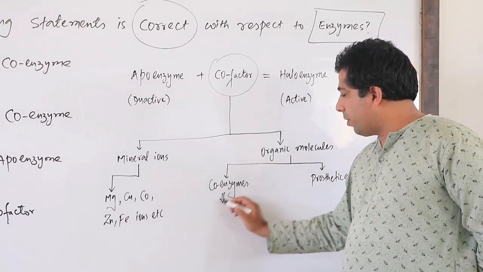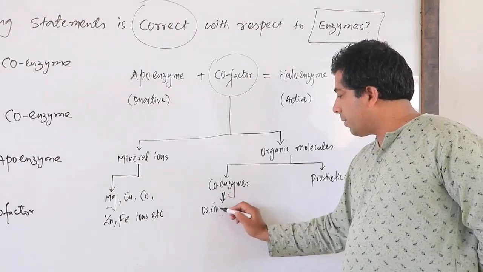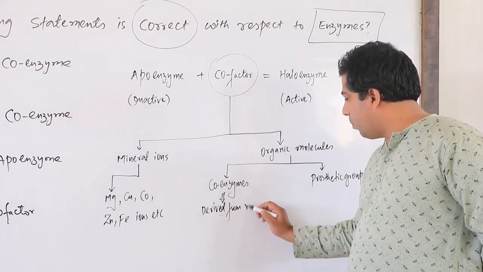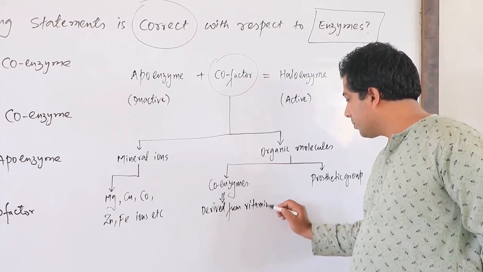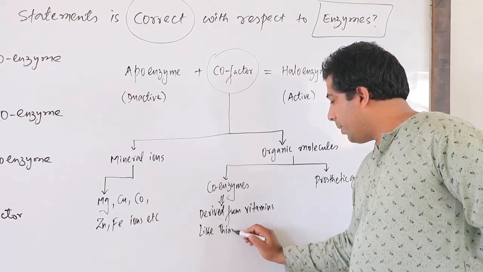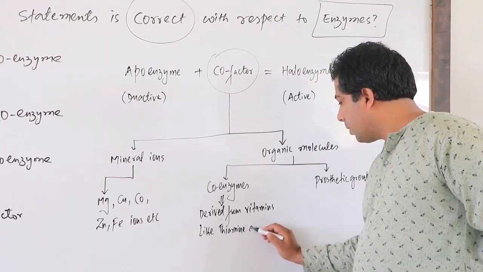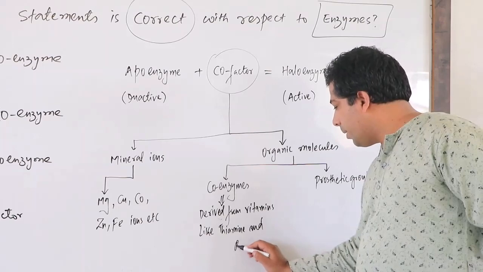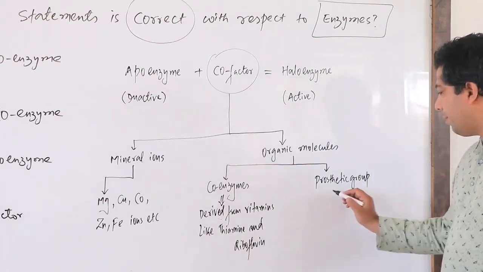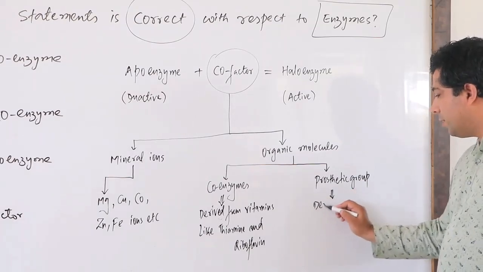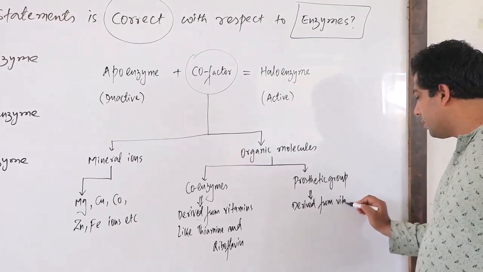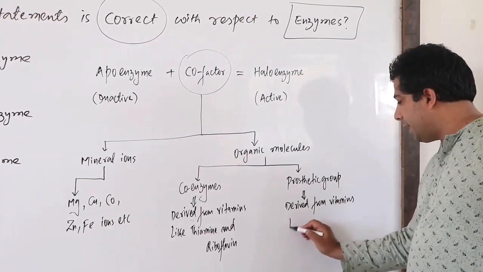They are derived from vitamins like thiamine and riboflavin. Prosthetic groups are derived from vitamins like biotin.